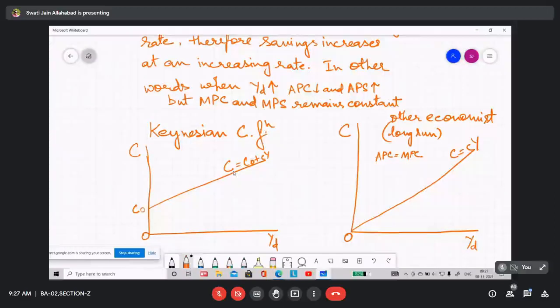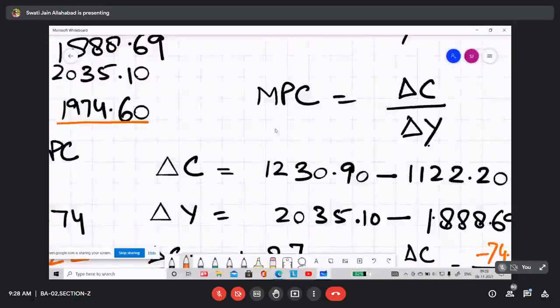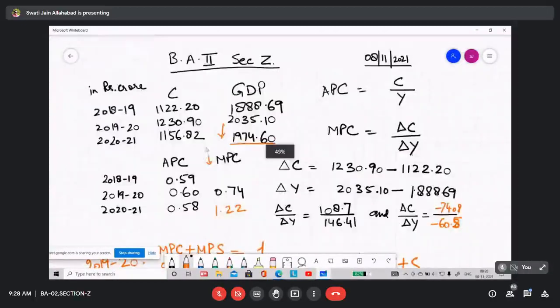Because the Keynesian consumption function is the short run consumption function, in this case, let us go back to the calculation and try to see it. Here what you find is when APC is 0.60, MPC is 0.74.